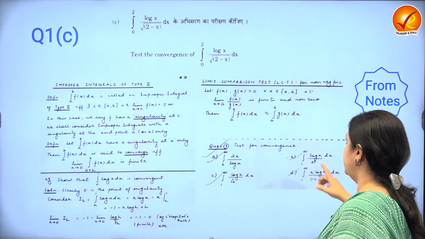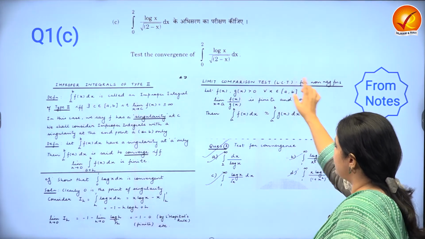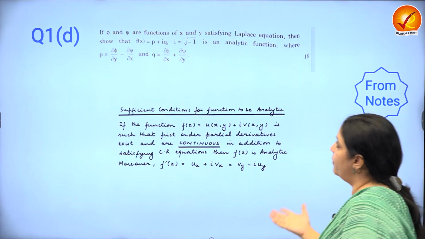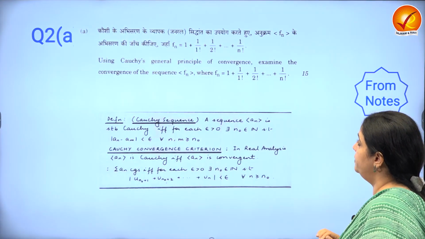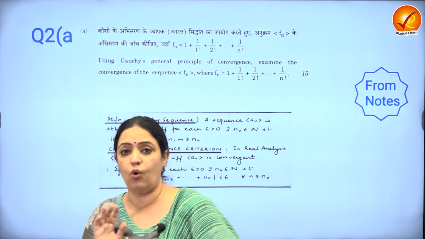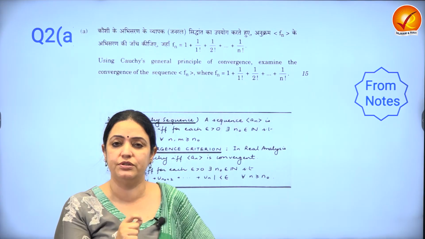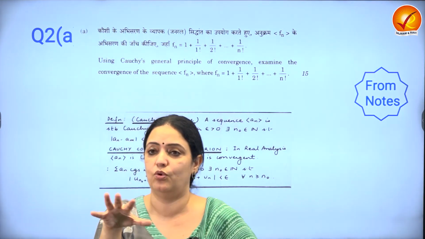And this was based on LCT, I think. So you could take 1 upon under root 2 minus x as your function and then proceed. This was a question from complex numbers. I would say pretty easy. Not difficult at all. Cauchy's general principle of convergence. Now again, something that an honors student studies in depth. Usually others like engineers and people from other backgrounds look at it from an overview point of view.